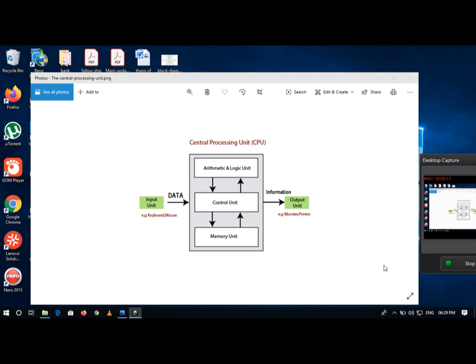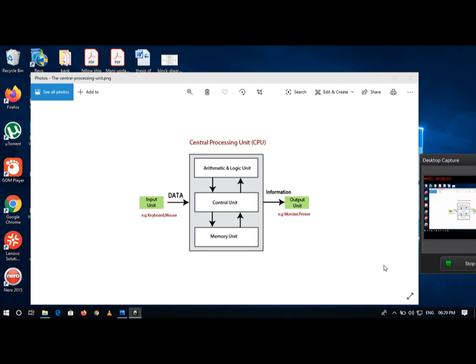Yesterday we discussed the definition of a computer. A computer is an electronic device which receives data as input, processes the data and gives information as output. So this is the definition. Today we will discuss this definition with the help of a block diagram.